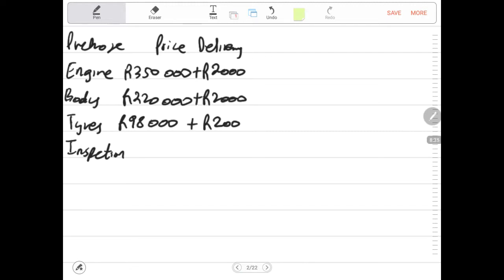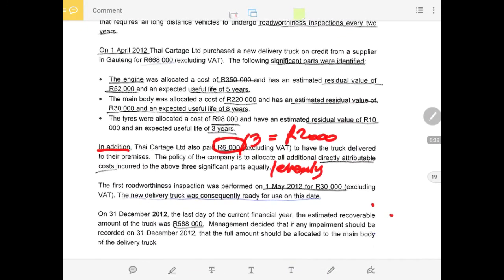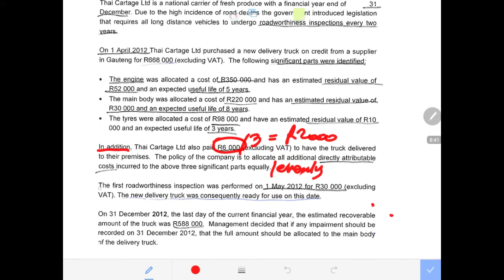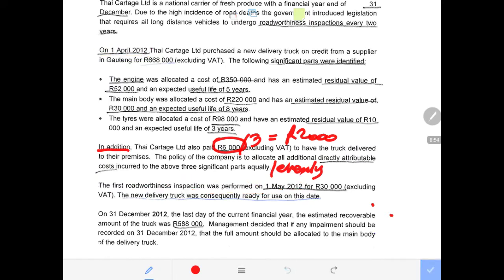So let us look now for the other cost that might be incurred. Then it says the first roadworthy inspection was performed on the 1st of May. Remember, this asset was bought on the 1st of April, meaning a month after then we did the roadworthy inspection of 30,000, which was the price excluding VAT.